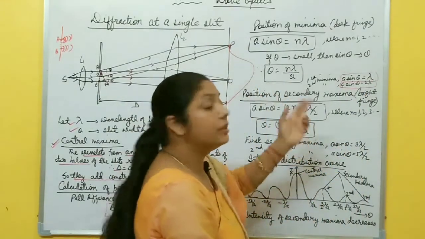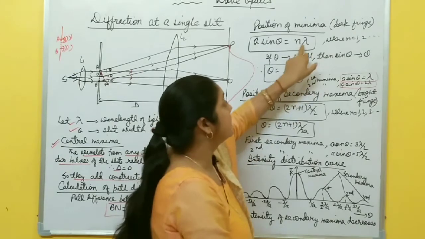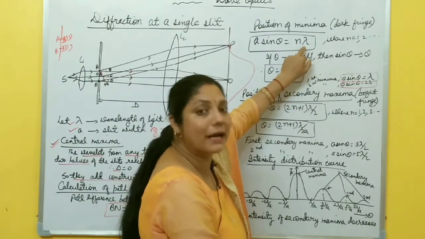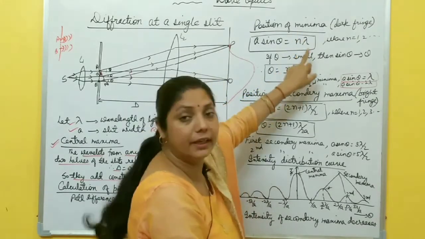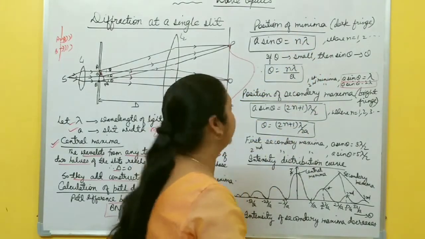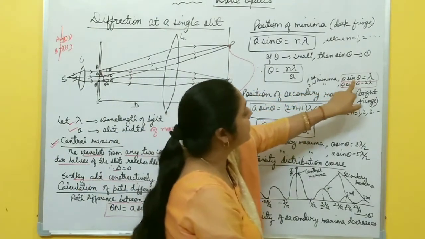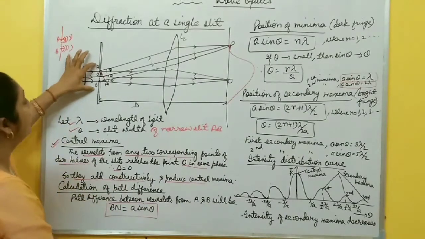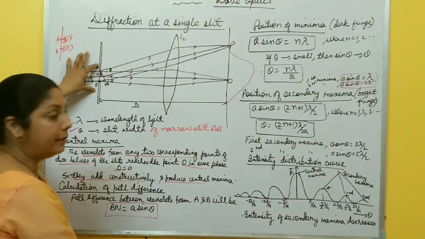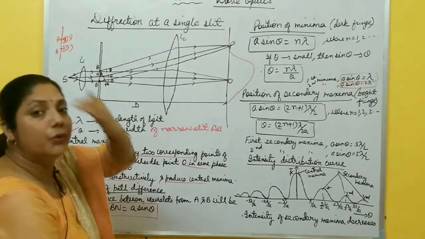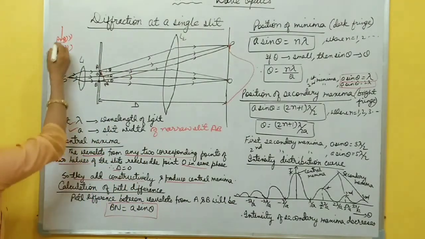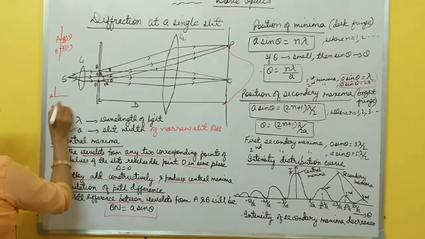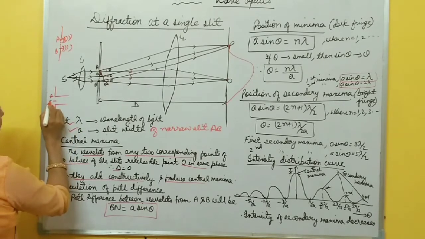But how? Because in interference, n lambda path difference is the condition for constructive interference, maxima, but here I have taken it as minima. Why? Okay, first suppose that the first dark fringe is formed at a sine theta equal to lambda. It means the path difference between A and B is lambda. If you divide the slit into two equal parts, this is slit AB, and suppose here is C.